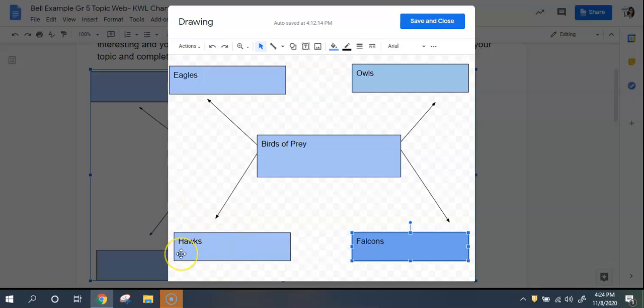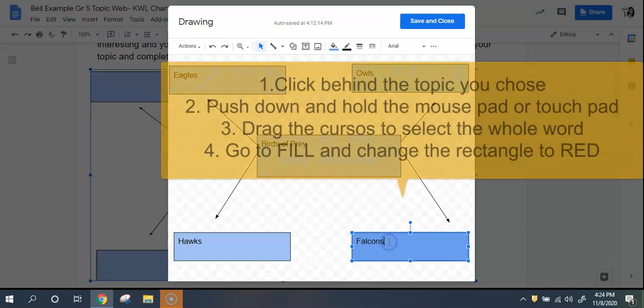Hawks. Know a lot about hawks too. A lot of hawks in this area. I've been to nature conservatory areas where they have hawks there and they take them out and they talk about them. They show how they hunt and fly, all that stuff. I wouldn't use hawks then. But I don't know that much about falcons. So I think I would choose this as my topic.